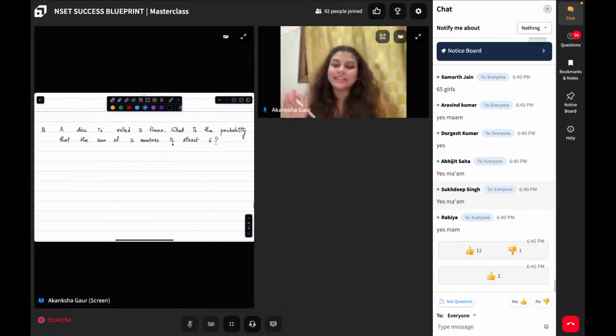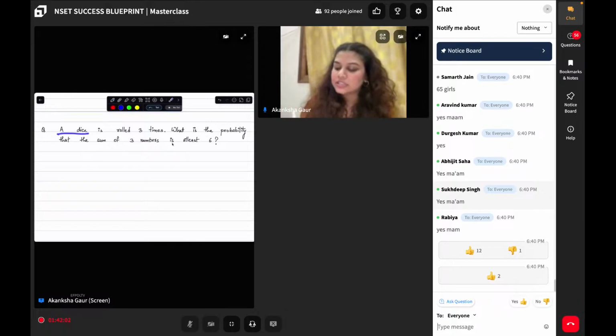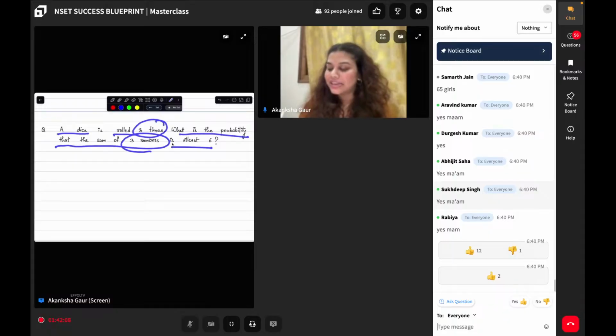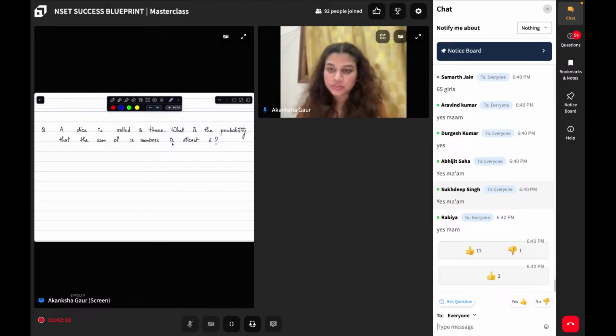This is an interesting question which can have multiple implications, and that is why I wanted you to see this. A dice is rolled 3 times. What is the probability that the sum of the 3 numbers is at least 6? In the portal itself, you just have to write the answer in the given format.